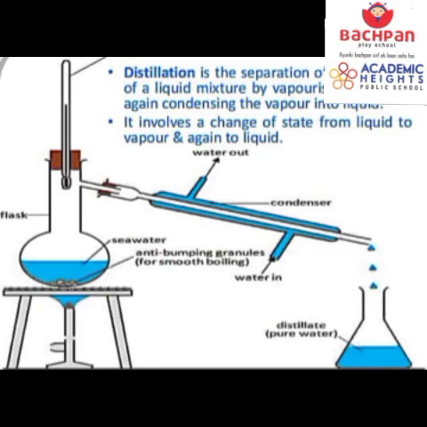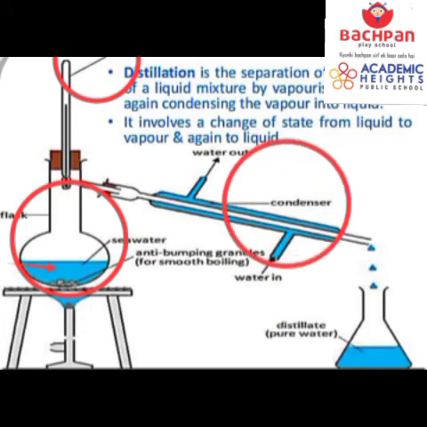So what all things do we require? First of all, we require a thermometer. Then we require a distillation flask. This is a flask. We require the solution here. This blue color is a solution, which is seawater mixed with impurities. Then we require a condenser where the condensation takes place and water vapor gets converted into water droplets. And finally, we have a distillate here. So we require one beaker where, through condensation, the water can be collected.